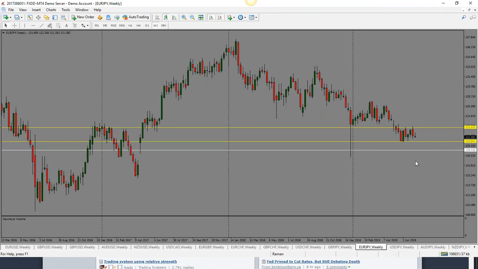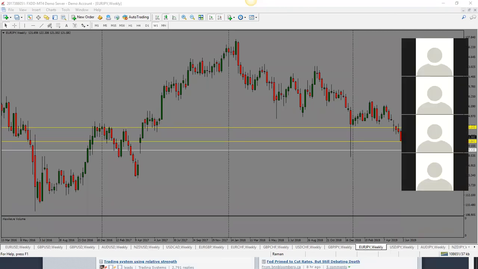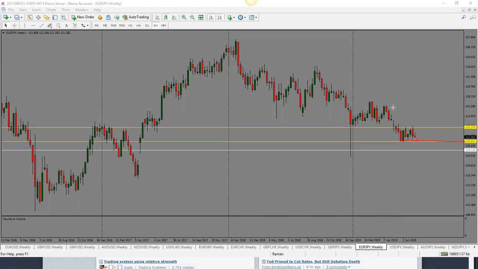119.50 to the downside. The problem right now that we are seeing is that US dollar is weak. And as a result, euro dollar was going higher. So if euro dollar continues to go higher, this one could turn around as well. But for now, I'm looking for price to come back towards the bottom of the range, this support level here. And then we'll have to see what it does. That's one scenario.